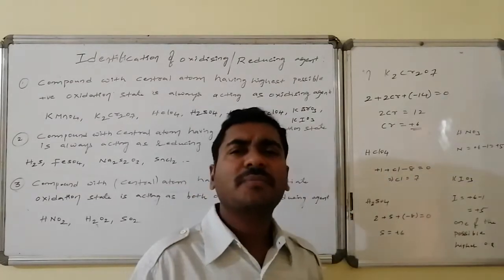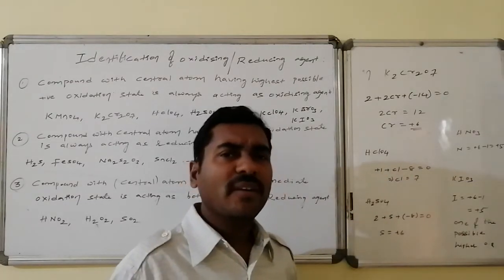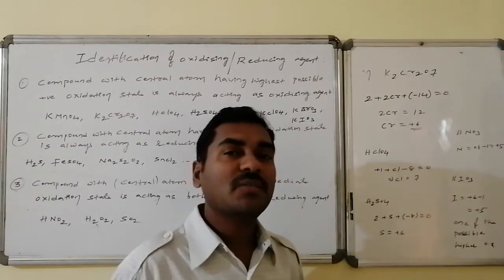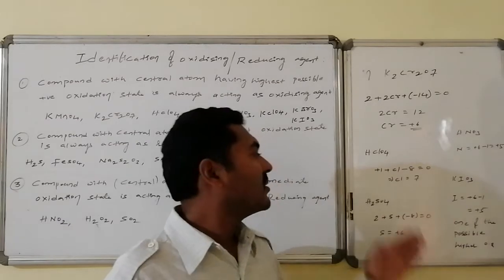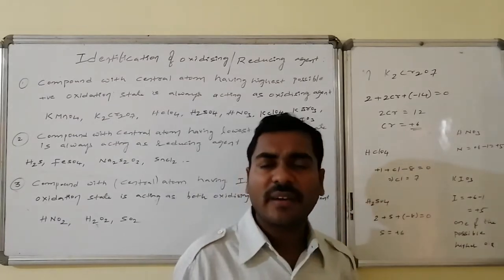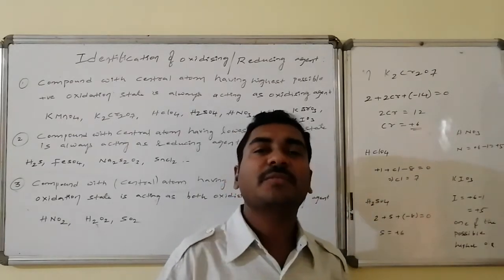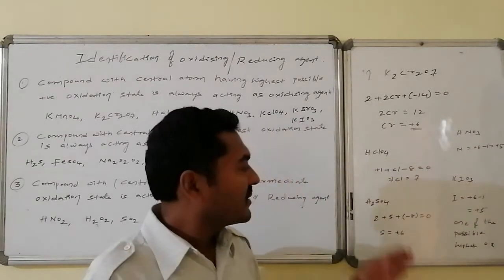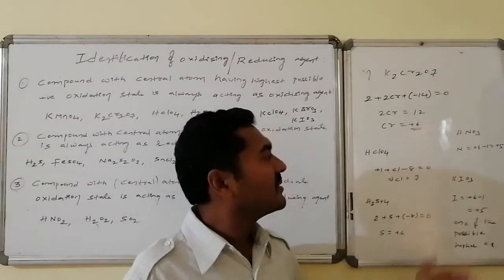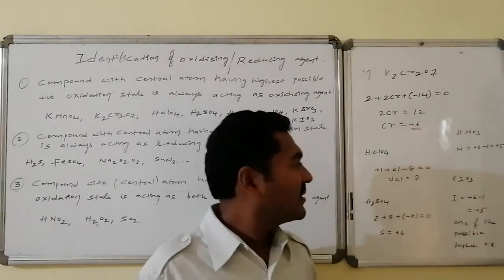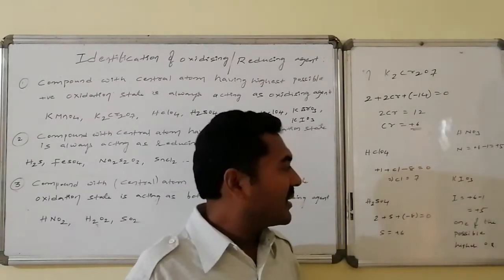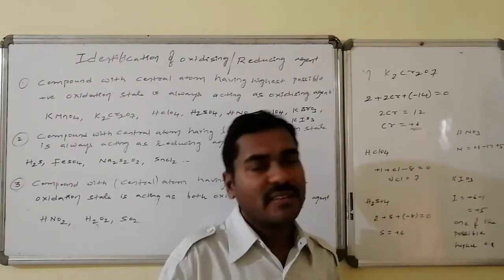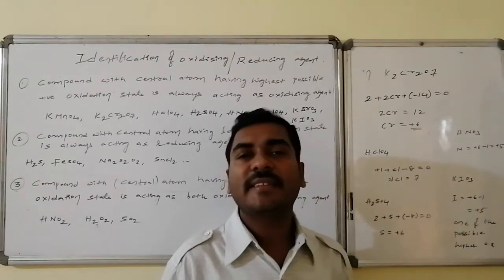Similarly HClO4, here hydrogen is +1, chlorine we have to find out. Oxygen generally maintains -2, 4 oxygens, 4 times -2 will be equal to -8. Overall the oxidation number of chlorine is +7, that is one of the highest possible oxidation states, hence it is also acting as an oxidizing agent. The same fate holds for the sulfur in sulfuric acid, the nitrogen of nitric acid. Similarly, the iodine in potassium iodate maintains +5 as the oxidation state, one of the higher possible oxidation states, hence it is also acting as an oxidizing agent.